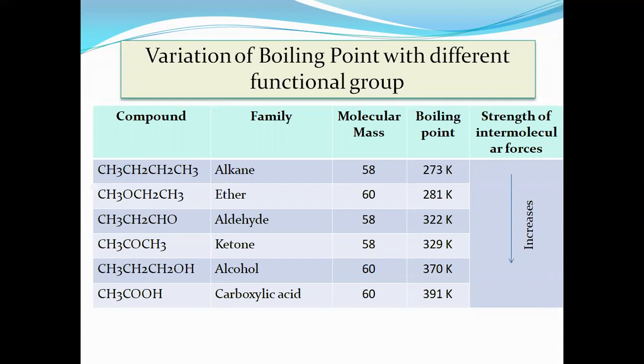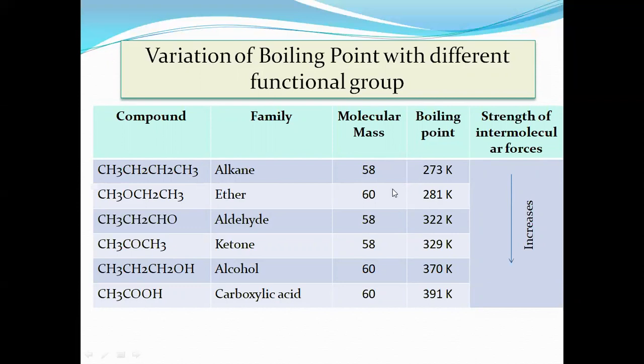This is the variation of boiling point with different functional groups. We have taken compounds which contain different functional groups: first the alkane, then ether, aldehyde, ketone, alcohol and carboxylic acid. Now see alkanes and ethers. Alkanes show neither hydrogen bonding nor dipole-dipole interactions, and therefore they have the lower boiling point, 273 Kelvin.